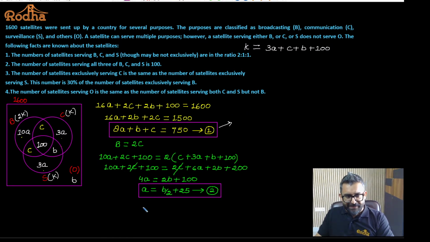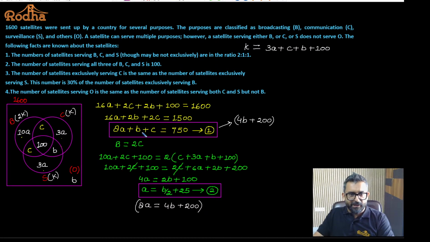Yes. So if I calculate 8A here, what is the value of 8A I'm going to get? Tell me. If I multiply this entire equation by 8, it is going to be 4B plus 200. Yes or no? So 8A is equal to 4B plus 200, this is the value of 8A.